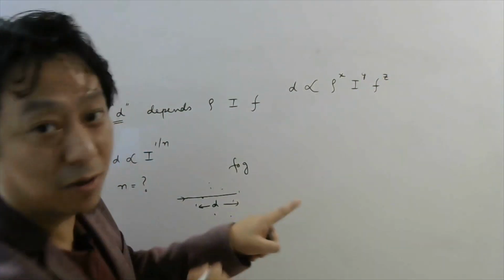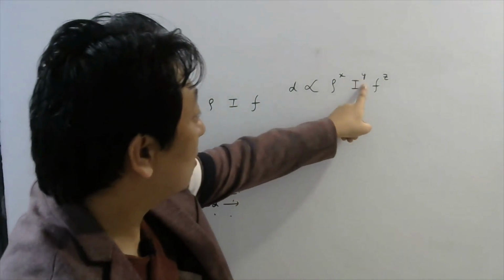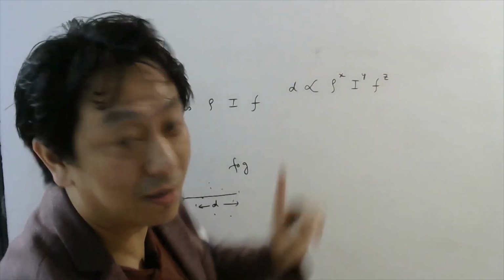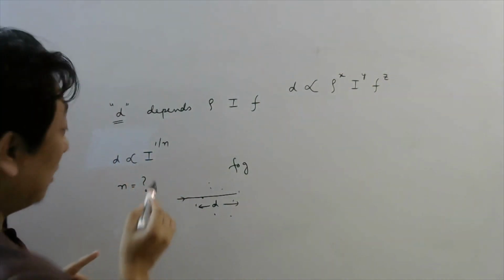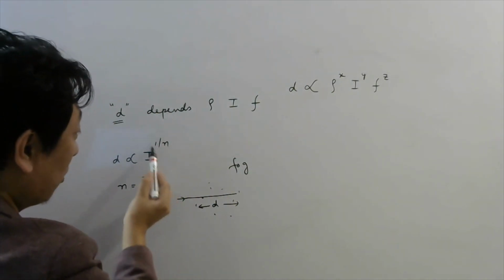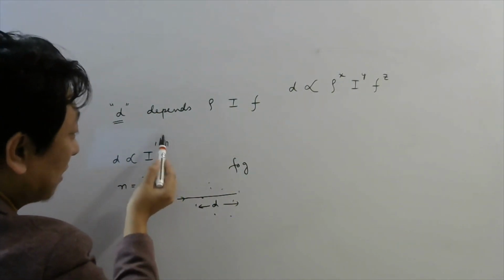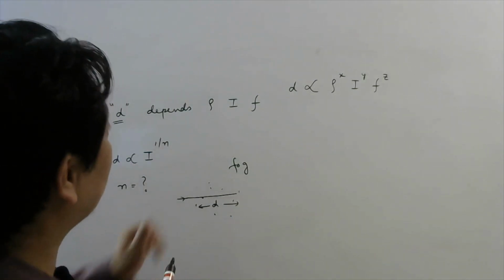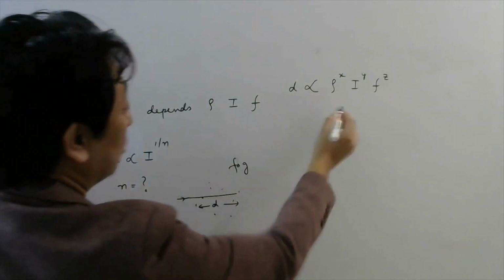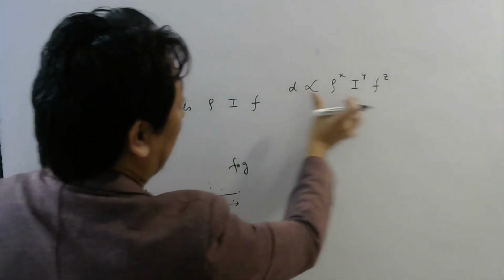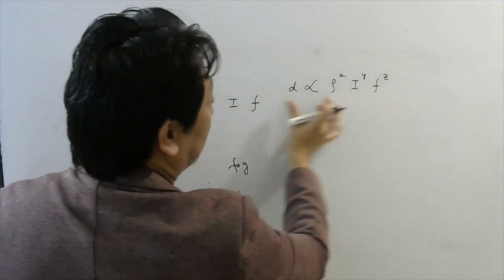In the exam they could ask you any of the three, or sometimes they could ask you all three: x, y and z. Here if you notice, we need to calculate only y, because we need to find the power of intensity. Once I know this power, I can find n. Now let us use the principle of homogeneity of dimensions. This side and this side should have the same dimension.